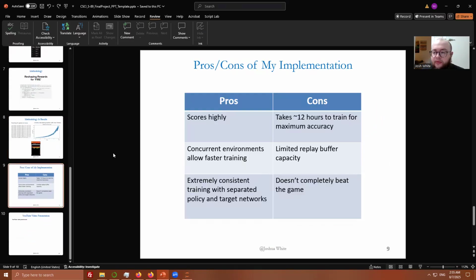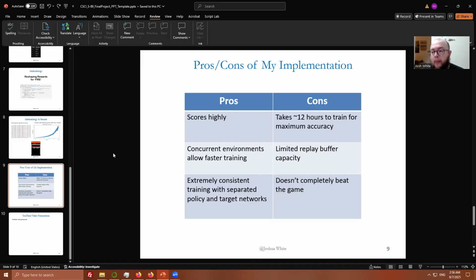So finally, I want to go over some pros and cons of my final implementation. For pros, I believe I accomplished answering my problem statement and developing a model that can improve and score quite highly in Atari Breakout. Another positive of my project is that I run 64 games simultaneously, which dramatically reduced the time required for training. Lastly, the separation of two networks for policy and target resulted in quite steady and accurate training overall.